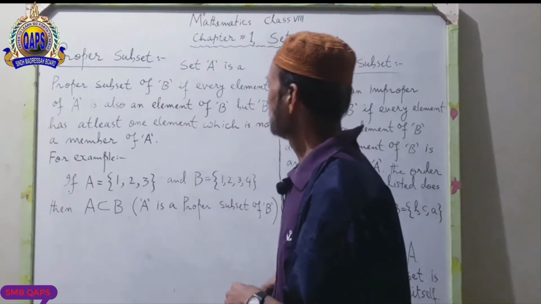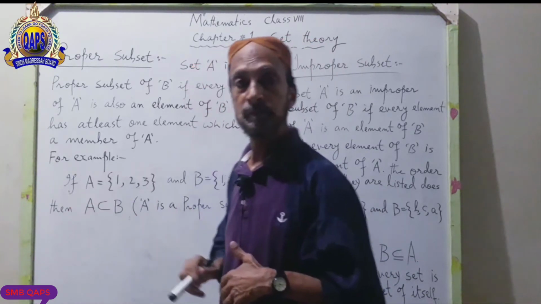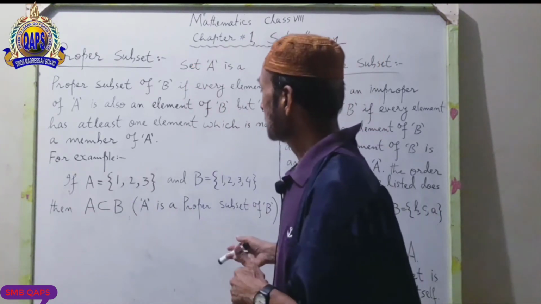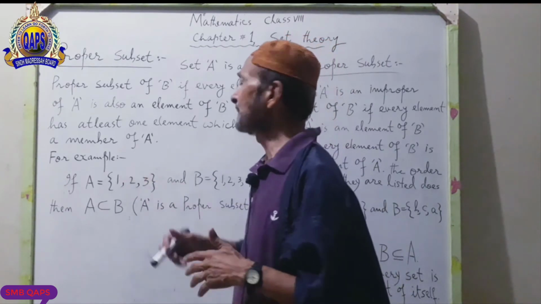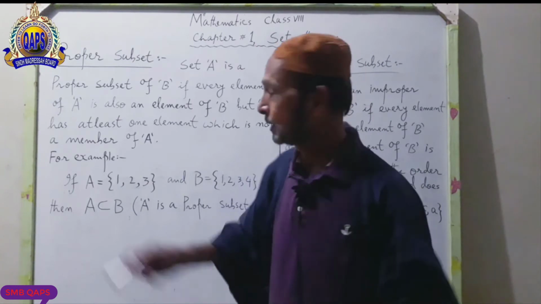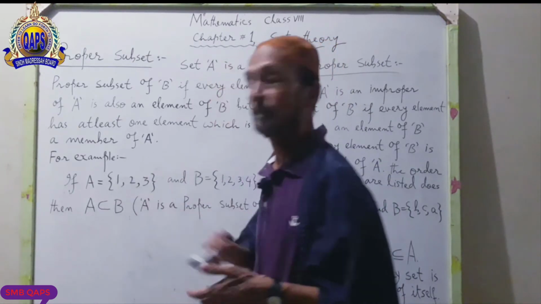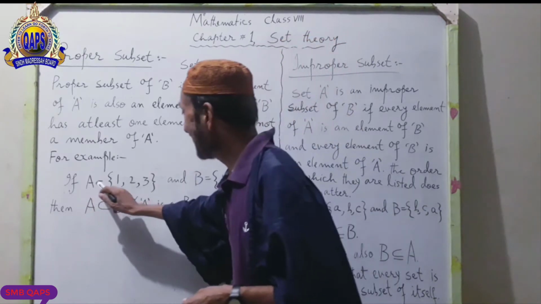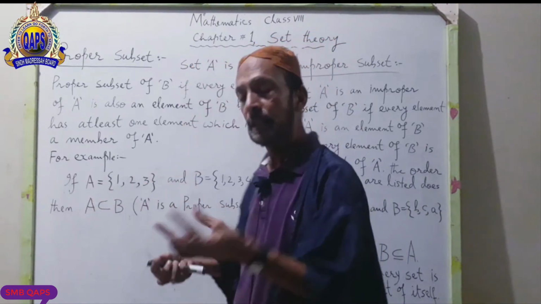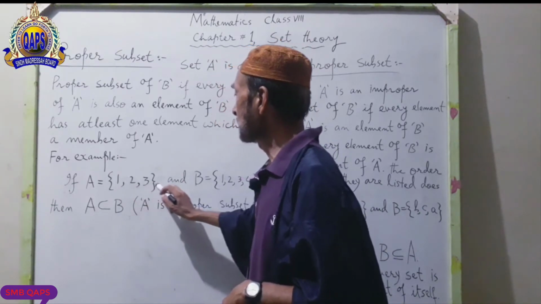For example, we have a set A and three elements are over there. What are the elements? Look at the board. 1, 2, 3. Set A has three elements, 1, 2, 3.